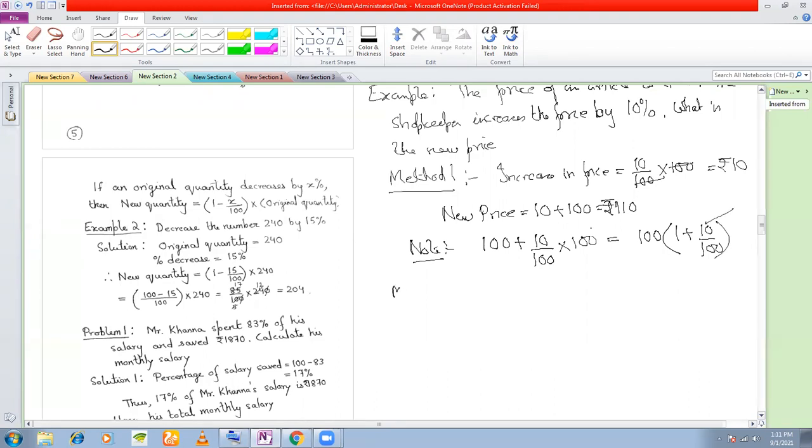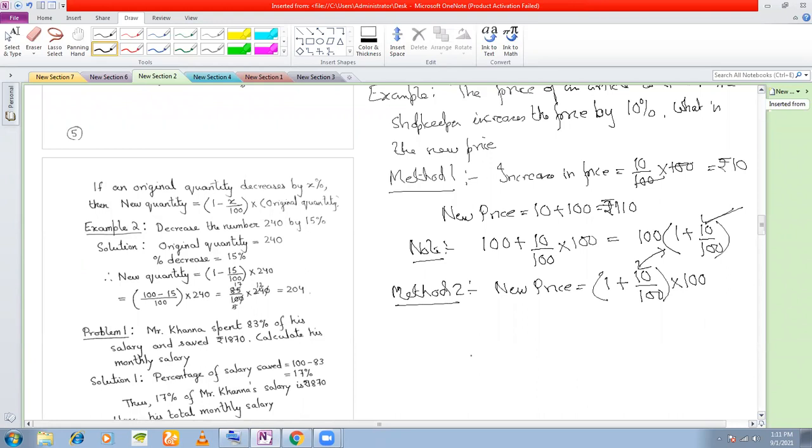Now see method 2. Now I'll be doing this directly. So new price is equal to 1 plus, how much is the price increasing? 10%, divided by 100, into the original price.